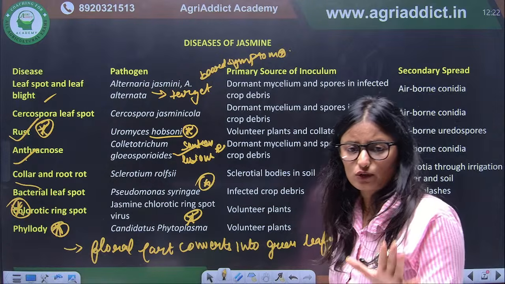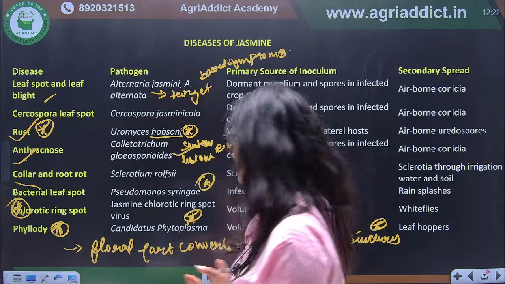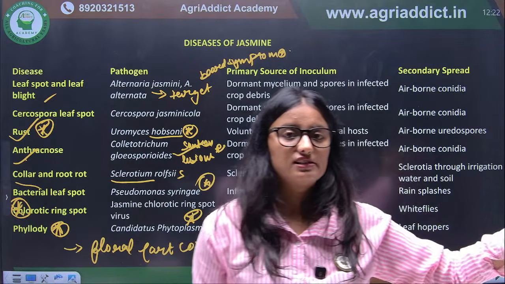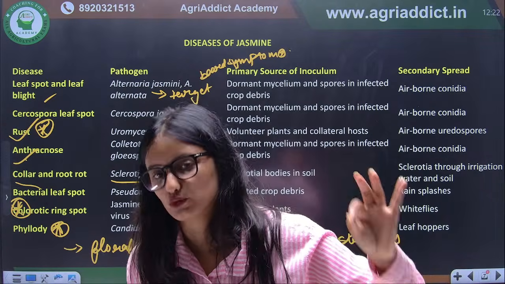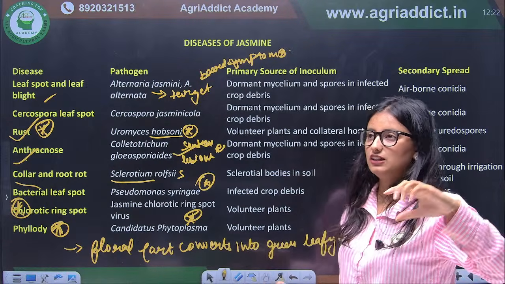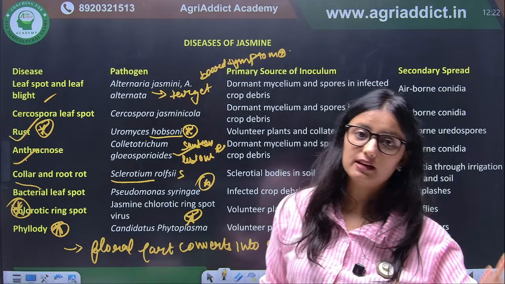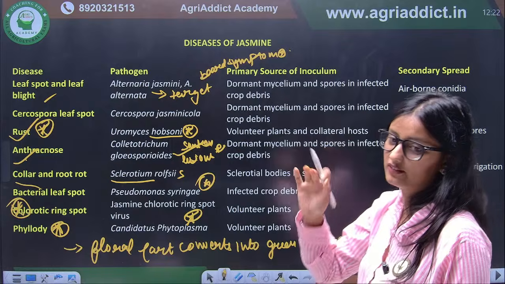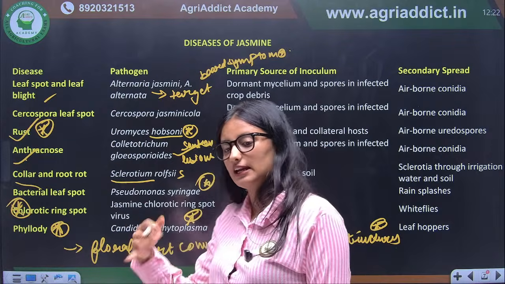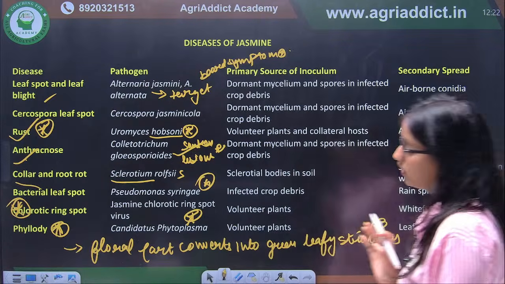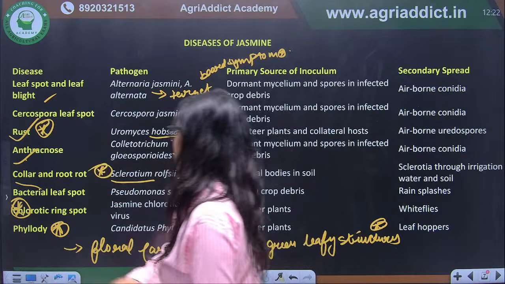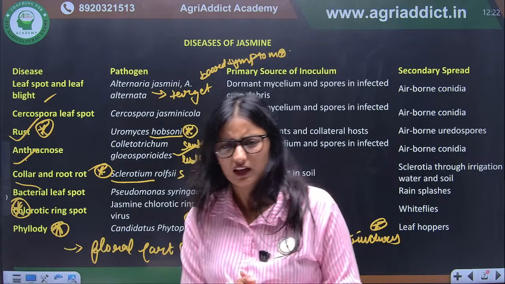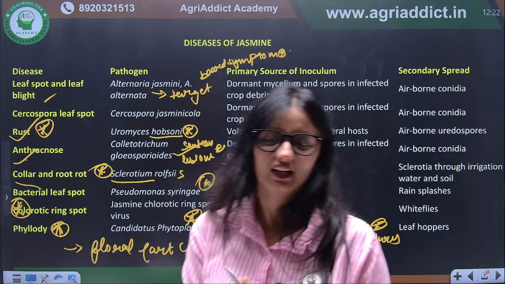Now, Sclerotium rolfsii forms sclerotia, as its name indicates. Name another pathogen that forms sclerotia. I told you like 5 to 10 times. Tell me the causal organism that forms sclerotia as a resting structure. It is important; we have discussed it in vegetable crops more than 10 times. Okay, so these are the four important diseases of jasmine. Rhizopus? Is it Rhizopus or something related to Rhizo?